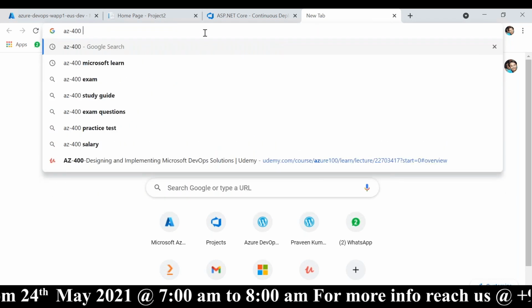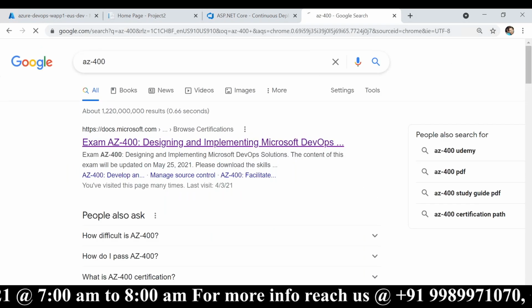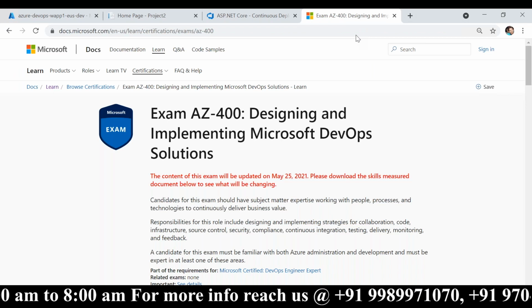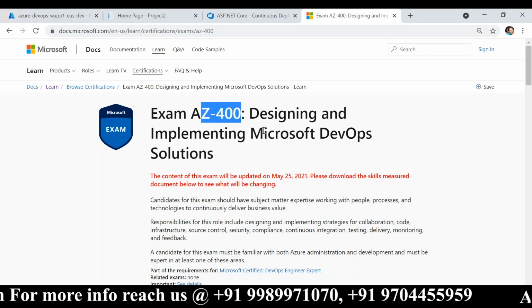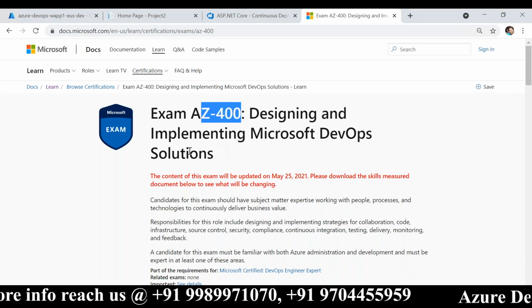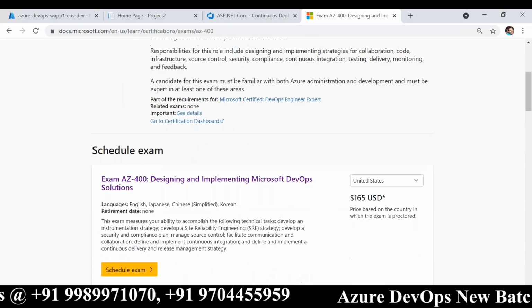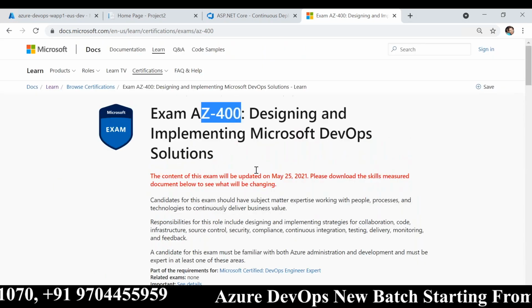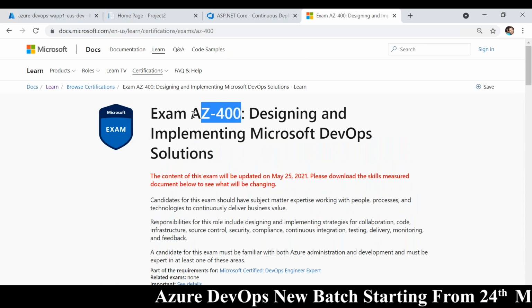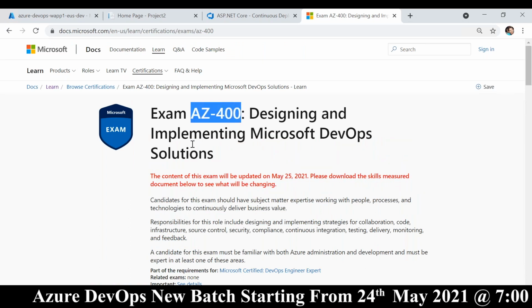This is the exam that a DevOps engineer should attempt. Okay, AZ 400. Now there is a requirement, there is a prerequisite for this. You cannot directly write this. Okay, you should have passed AZ 104 or AZ 204 before you attempt this. There is a prerequisite.